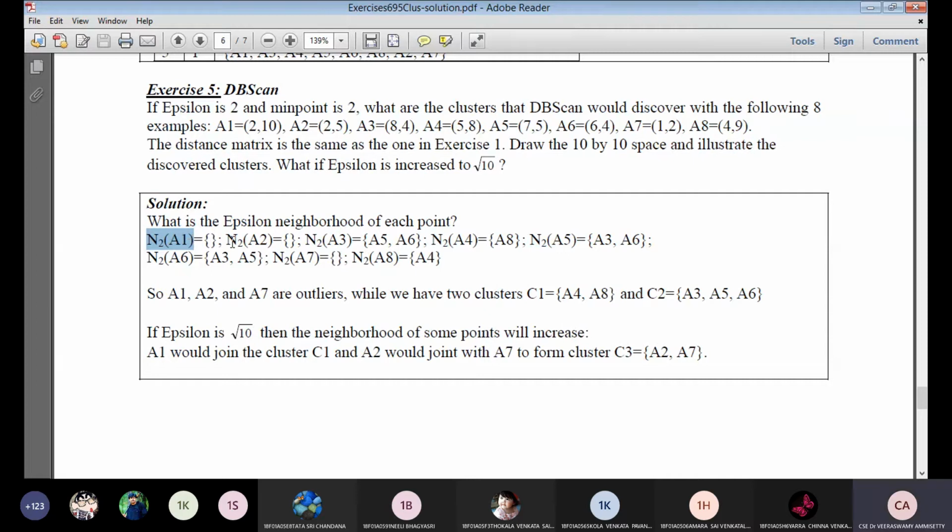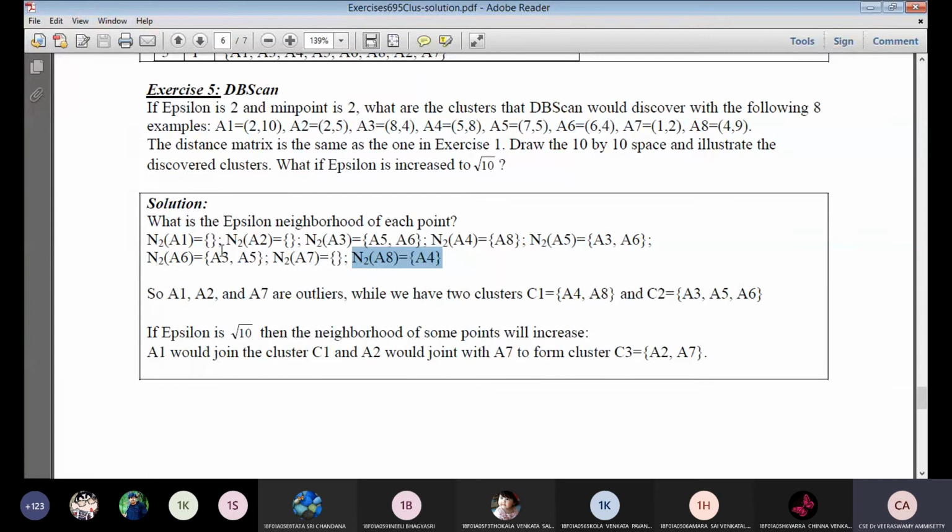The neighborhood of A2 I need to compute in the same way. There is no point in the neighborhood of A3 other than A5 and A6, which match the epsilon value, since it is less than or equal to 2. So the neighborhood of A3 has A5 and A6. Neighborhood of A4 is A8, which is also a root 2 value. Neighborhood of A5 is A3, A6. Neighborhood of A6 is A3, A5. Neighborhood of A7 is empty, as there is no value that matches. Neighborhood of A8 is A4.